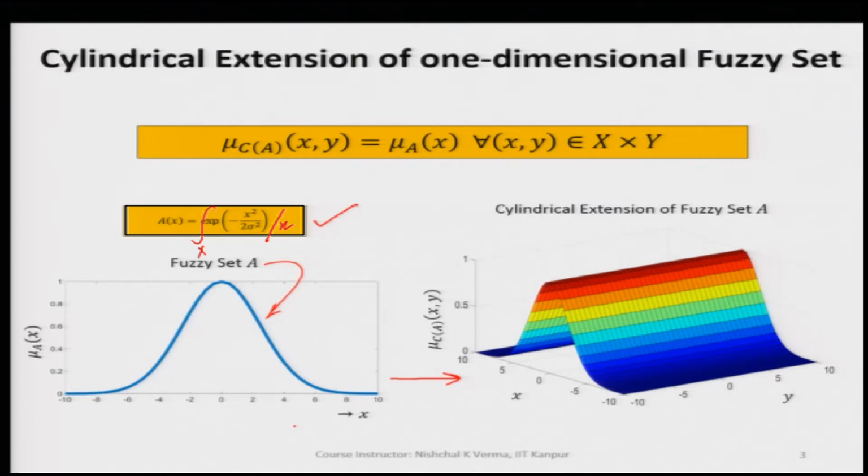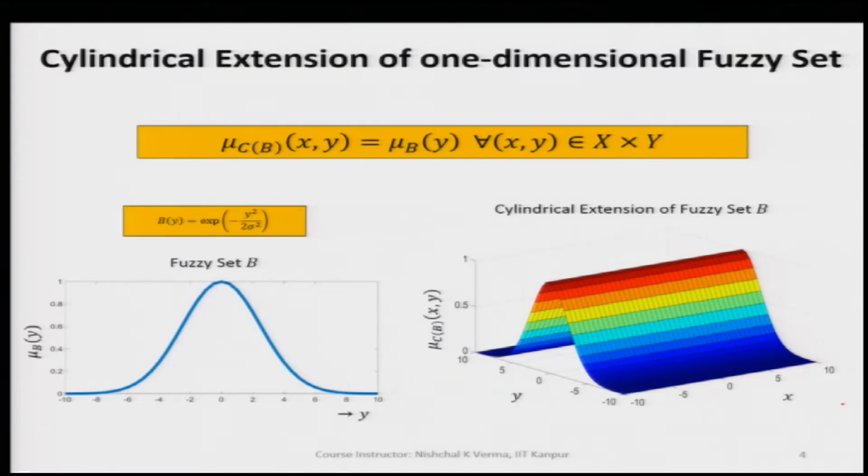This is the cylindrical extension of the original fuzzy set A. So, C of A looks like this. We see that we have the generic variable only x, and when we extend it cylindrically, y gets extended. So, here we have taken the fuzzy set A, which is with the generic variable x. So, the extension is happening in the other dimension, or we are adding one more dimension, that is y.